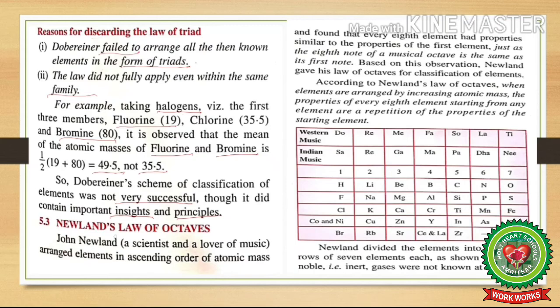Now another law, Newlands' law of octaves, was proposed. John Newlands, a scientist and a lover of music, arranged elements in ascending order of atomic mass and found that every eighth element had properties similar to the properties of the first element, just as the eighth note of a musical octave is the same as the first note. Based on this observation, Newlands gave his law of octaves for the classification of elements.